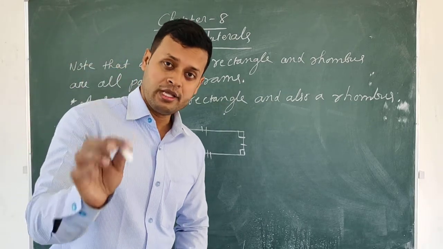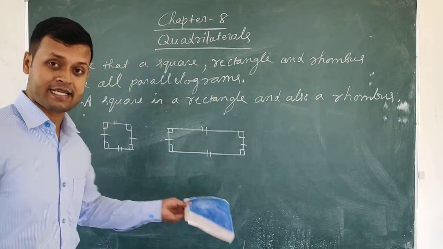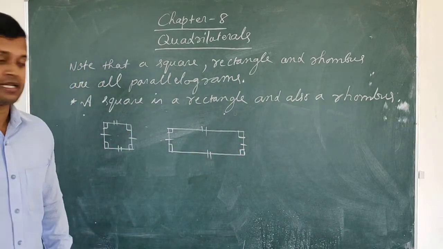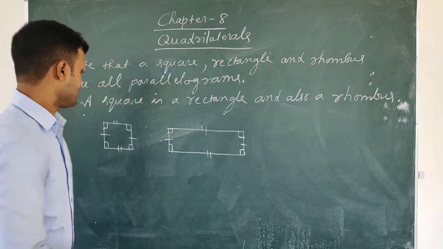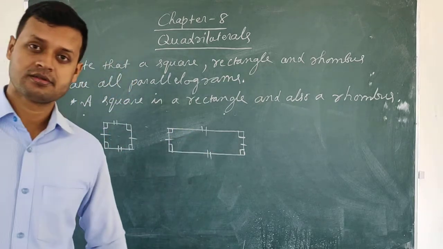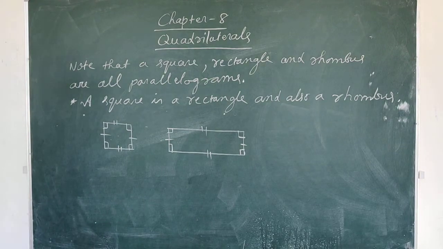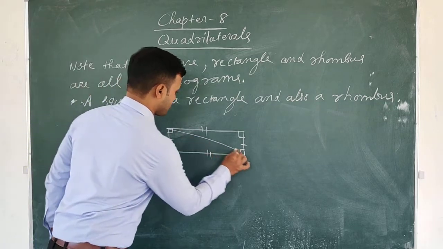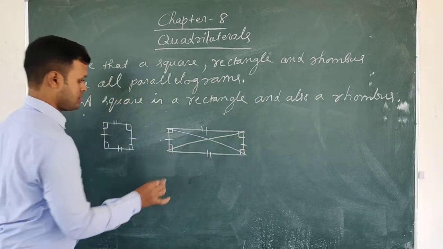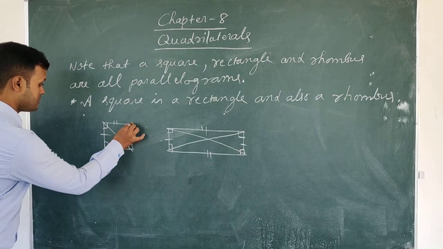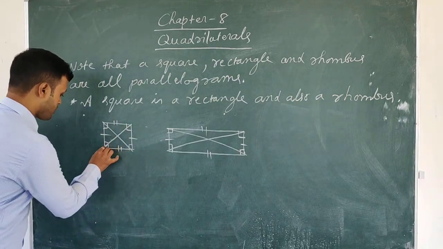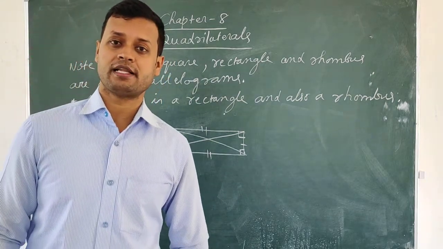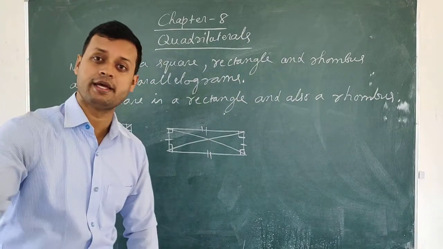Now we are only considering how to show a square as a rectangle. So in a rectangle, all angles are 90 degrees; in a square also all angles are 90 degrees. In a rectangle, the opposite sides are equal. In a square also the opposite sides are equal. You get me? Now you see, students, the diagonals of a rectangle are equal. The diagonals of a square are also equal. So you see, a square is satisfying all the properties of a rectangle. So therefore we can say that a square is also a rectangle.